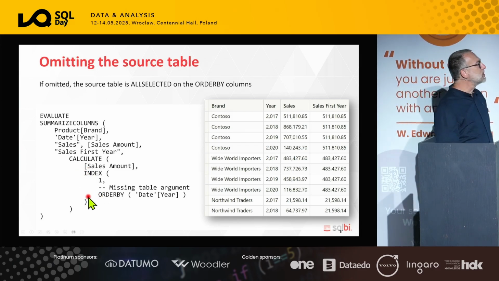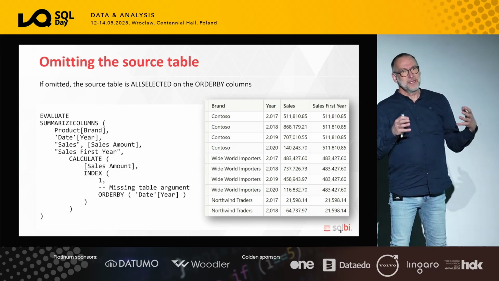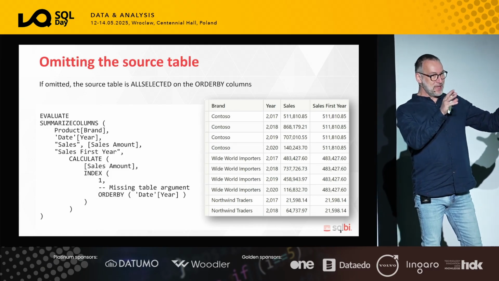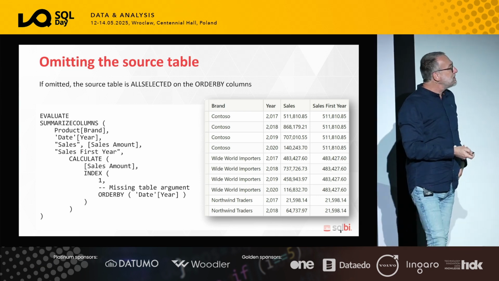What do I mean by order by date year? What is the source table? All these window functions need to have a table first, and then they get the first, the second, the third element out of this source table. What happens if you omit it?